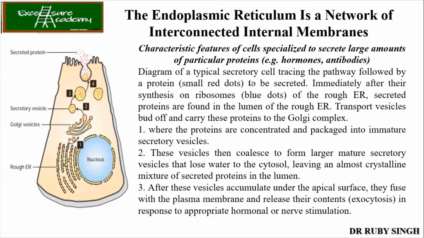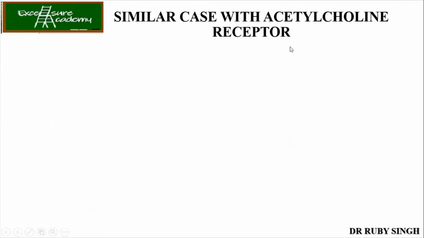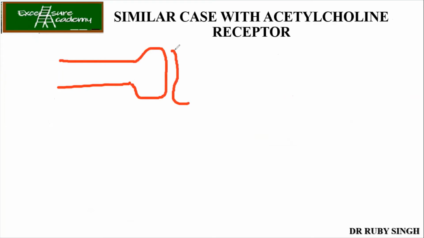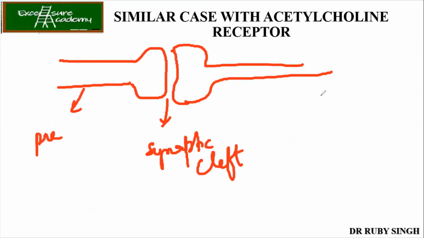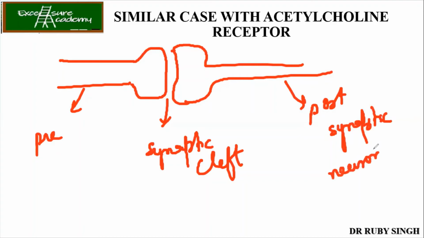Yes, ma'am. Okay. Now, similar case with the acetylcholine receptor. If you remember the synaptic cleft, so we know that we have got the synaptic cleft, something like this. This is your synaptic cleft over here, and we have got this as your presynaptic neuron, and this is your postsynaptic neuron. This is just one example, okay. So this is your presynaptic neuron.